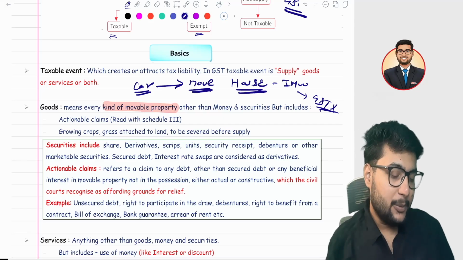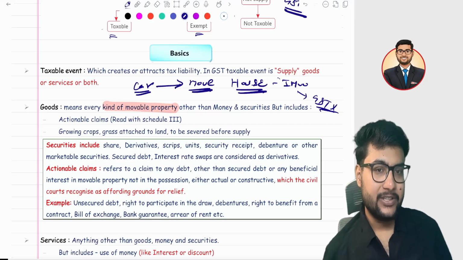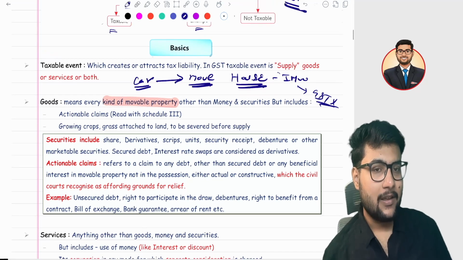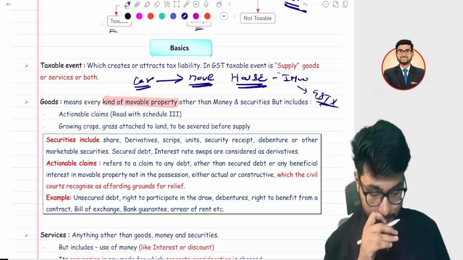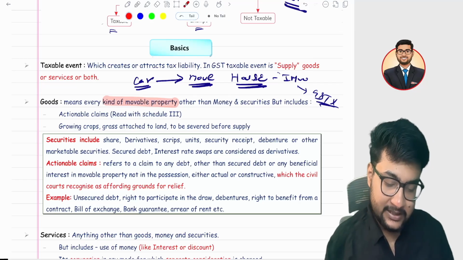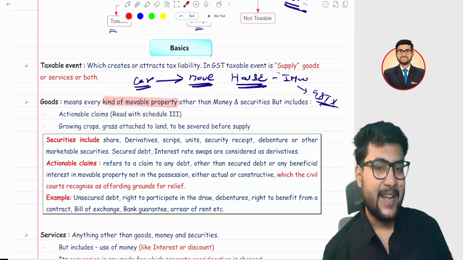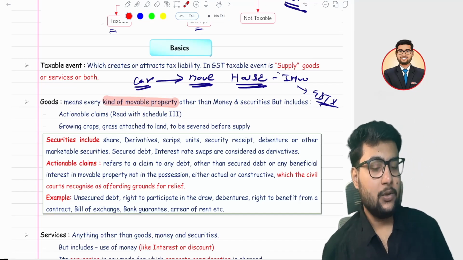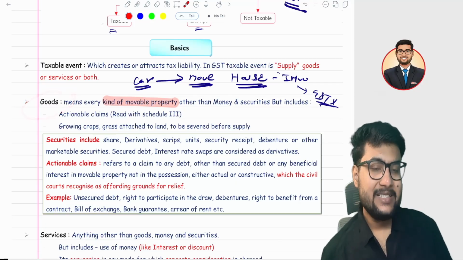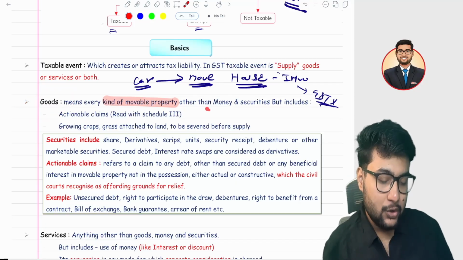Immovable property is not going to be covered under GST because it is not a part of goods, and later you will see it is not covered under services also. The first and foremost thing is that goods mean movable property. Anything which is not movable is not goods. But GST excludes two things: first is money and another is security.